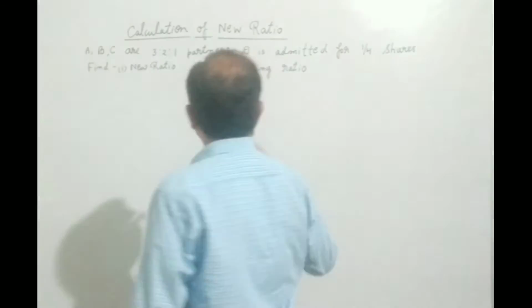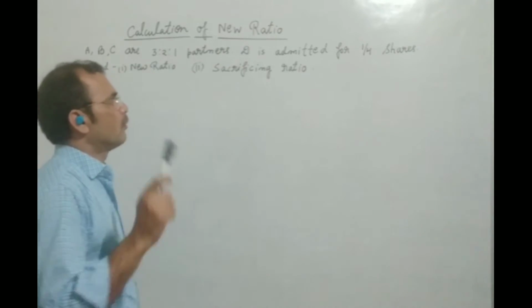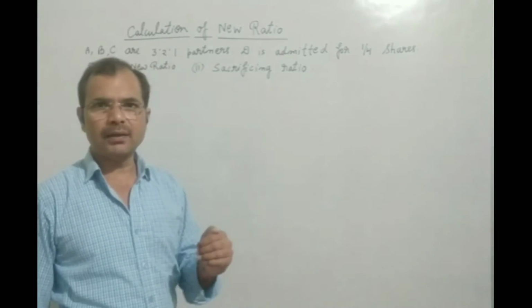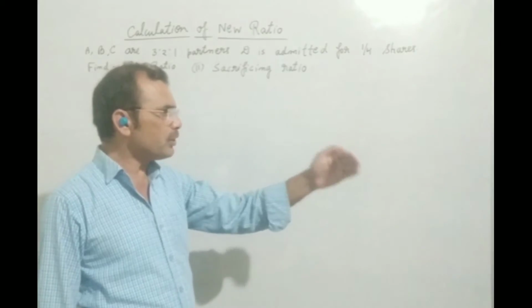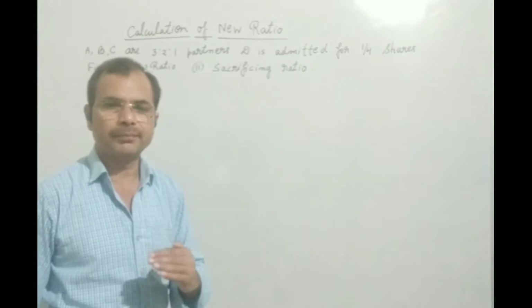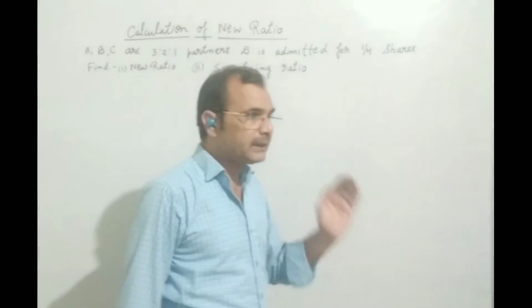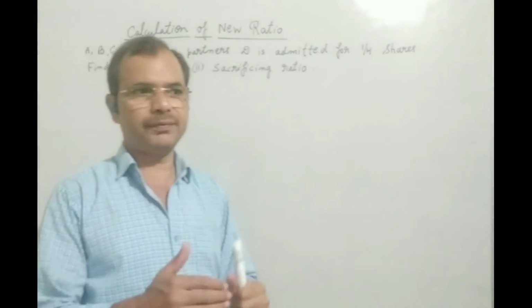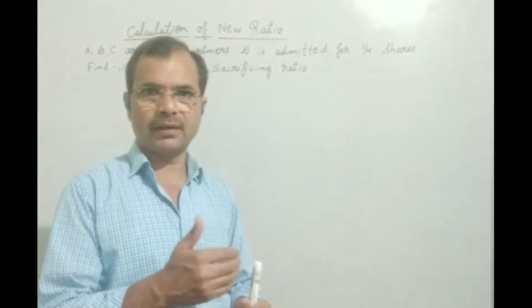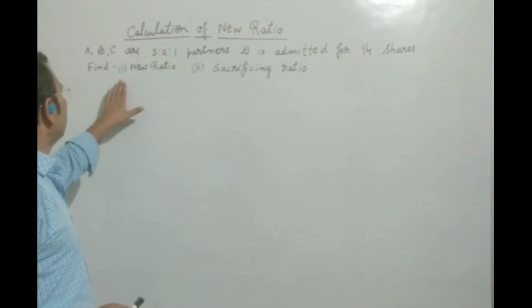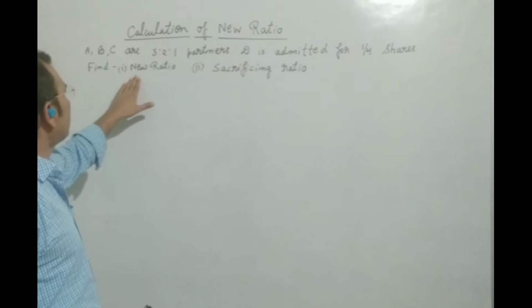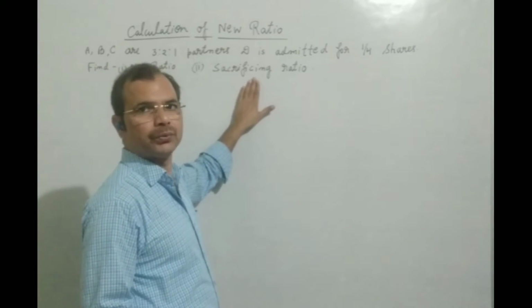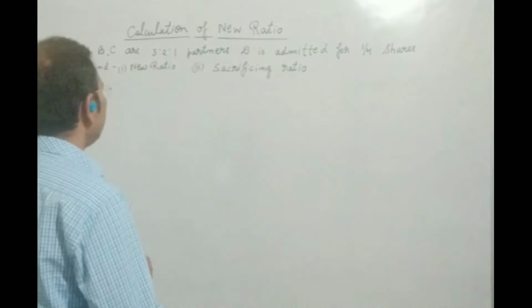Then D is admitted for 1/4 share. At that time, a new partner whose name is D wants to be admitted in our firm, and he says that he will take 1/4 of the profit share. At that time the question is asking us to find the new ratio and the sacrificing ratio. Let's see very clearly.